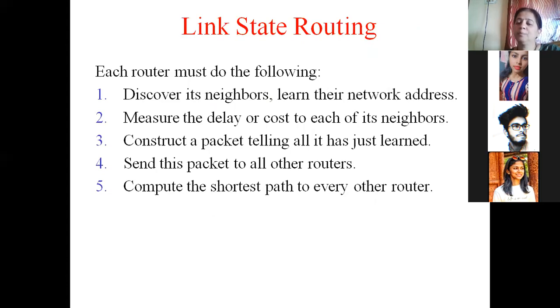The first step is, in the first step, every router will discover its neighbors. Neighbors means other routers which are directly connected to it. In the first step in link state routing, every router will find out its neighbors, those routers which are directly connected to it, and learn their network addresses. Every router will have an address, just like every computer will have an IP address.